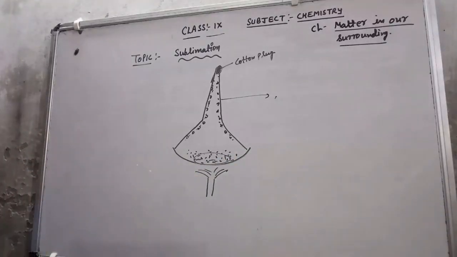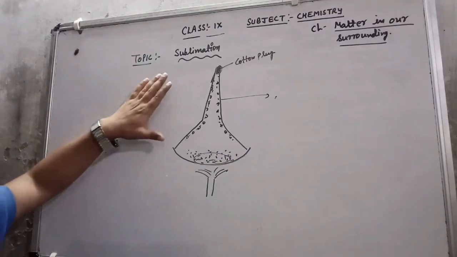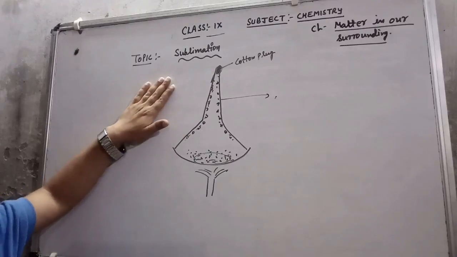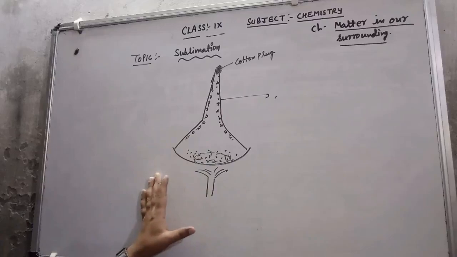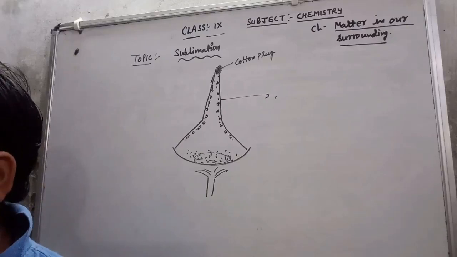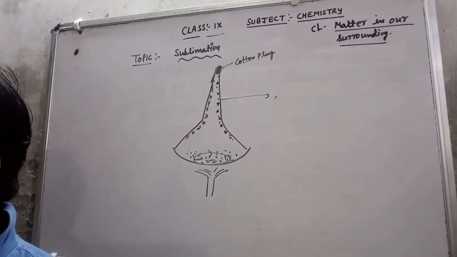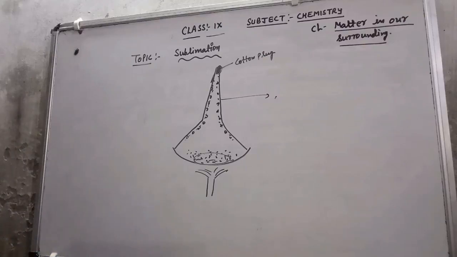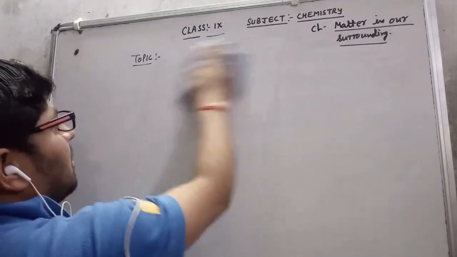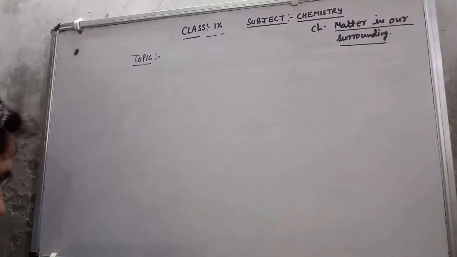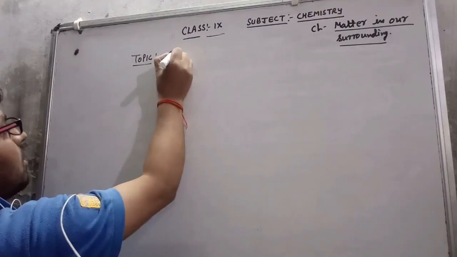So this is the process of sublimation, which in more detail I will discuss with you in the second chapter. But that is enough for this chapter, on how it is going to separate out. Now I will discuss with you the topic of evaporation. What is evaporation?